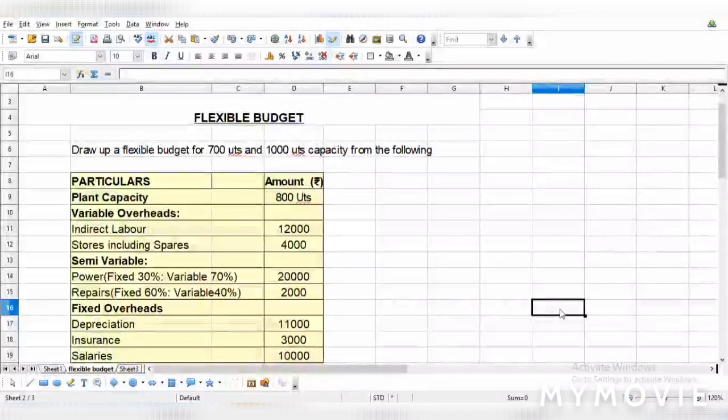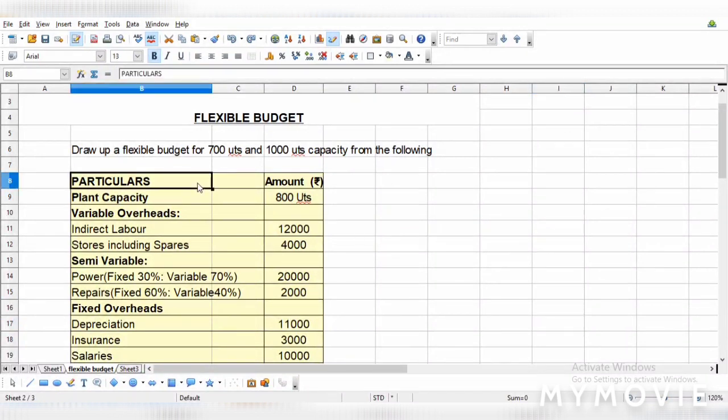Now we will see how to prepare a flexible budget. I have taken an example from the CMA Inter textbook of cost accounting. In the given example, you can see that the plant capacity is 800 units and the various costs involved are given.